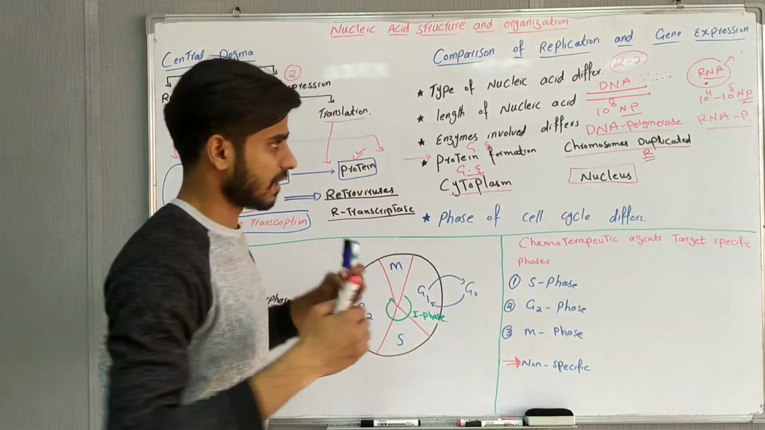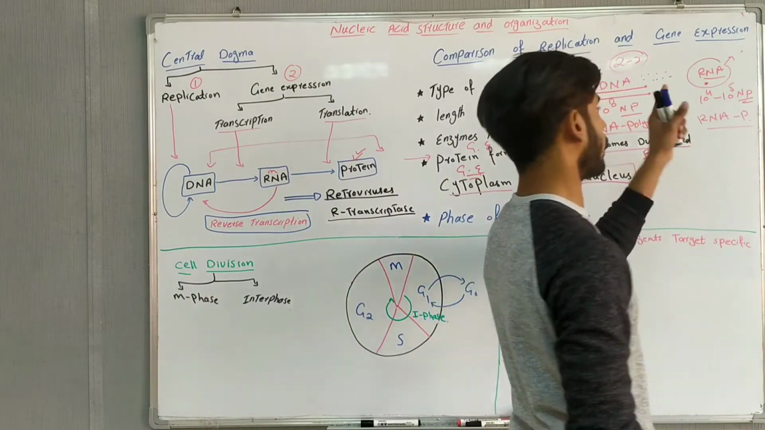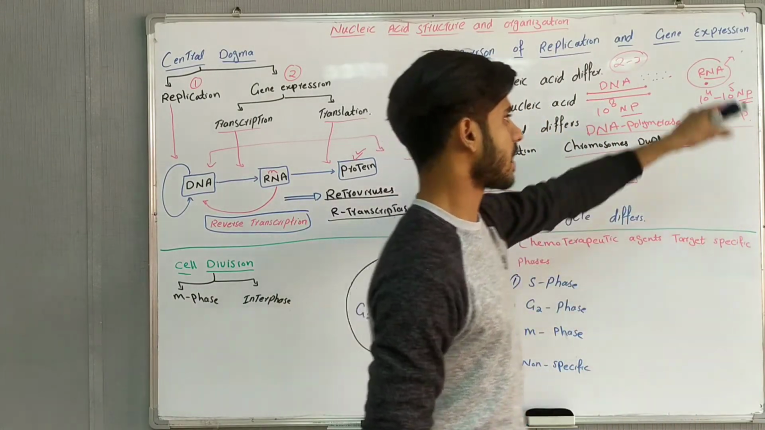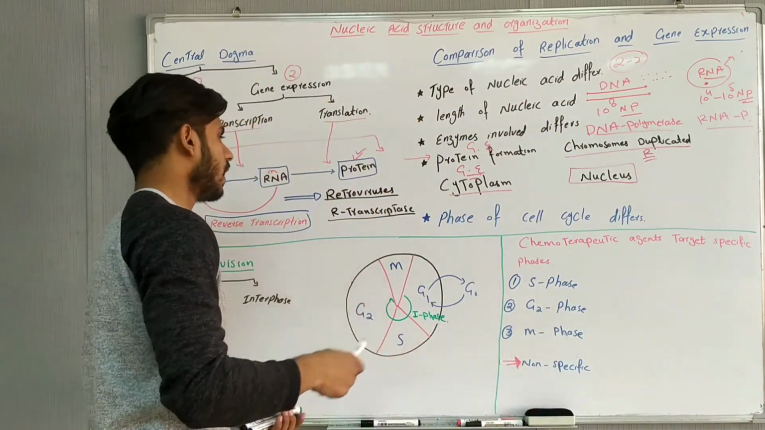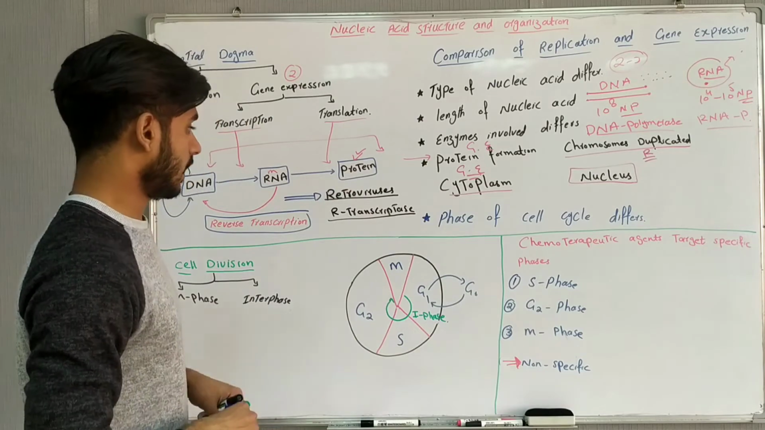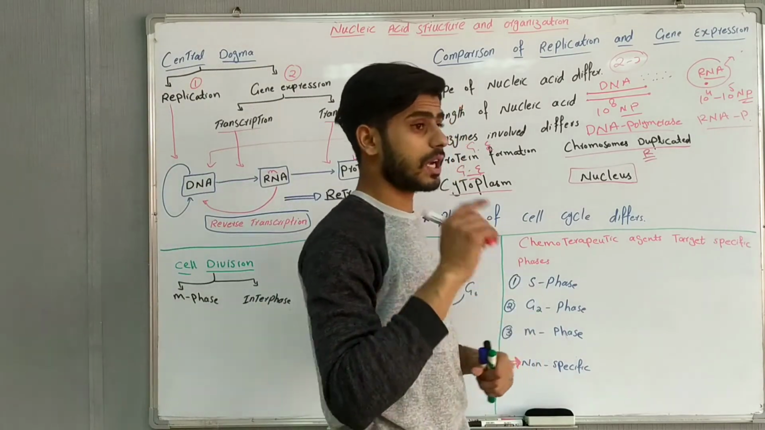But DNA has a larger length, so we have to cut the DNA into smaller pieces with the help of a special enzyme for the examination. But RNA is already a little length, so we can use the RNA as a whole because it is already a little particle. The last difference between replication and gene expression is also most important.